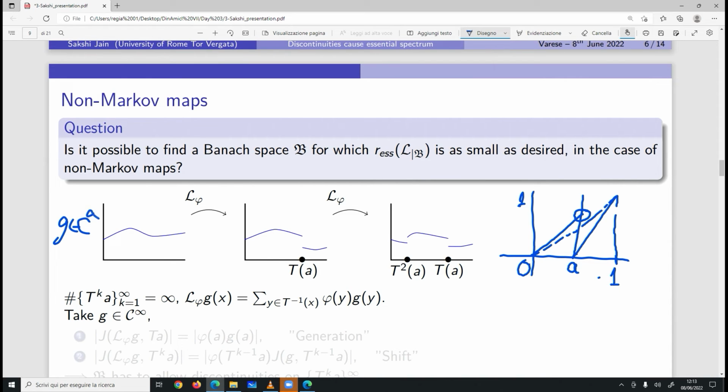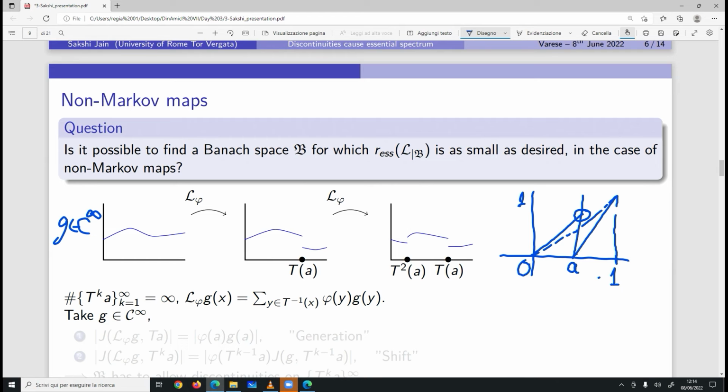C infinity, and I'm considering C infinity because the last case told us that if we keep increasing the regularity of the functions, then it is possible to attain essential spectrum as small as we want. So let's start with the most regular functions. So if I consider g in C infinity and I push through it the transfer operator, which is given as this with a general weight phi, then we will see that it brings discontinuities in the points which are the images of this discontinuity of the function.